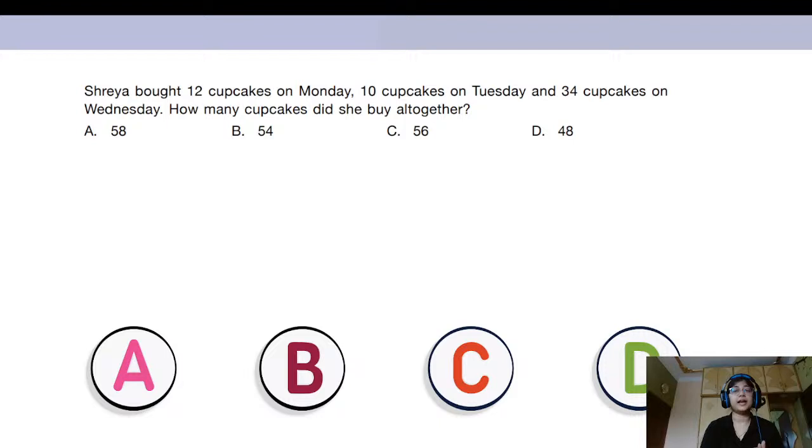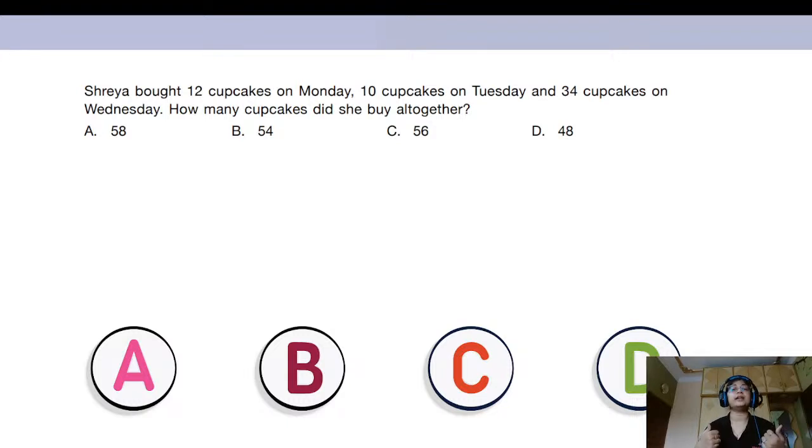So 12, 10 and 34, we have to add the numbers together. We have to bring them together. So what is 12 plus 10 plus 34? Yes, I can also see that Manal has given an answer and he also says that it is C. So both Arya and Manal have given the same answer and both of them are saying that the correct answer is C, 56. So let's check.